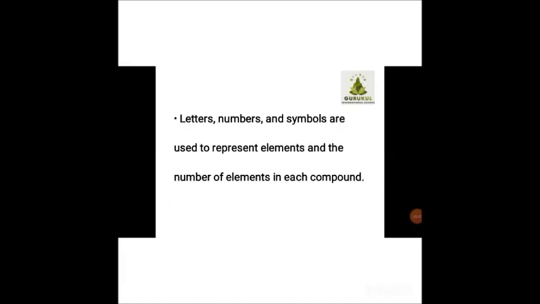Okay, now what are the things we use for the chemical formula? We use letters, numbers and symbols to represent the elements and the number of atoms of each element in a compound. Now this thing, the number of atoms of each element in a compound, will become clearer as we move through the chapter. I have told this only to help you recall your concept about compounds.